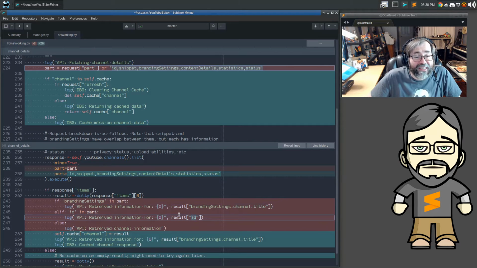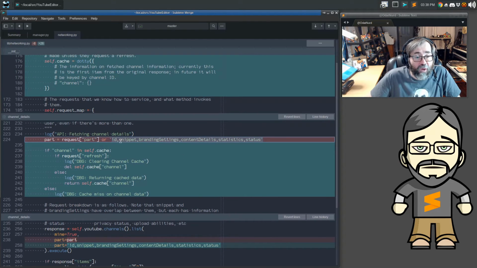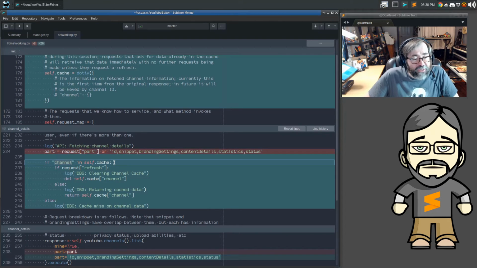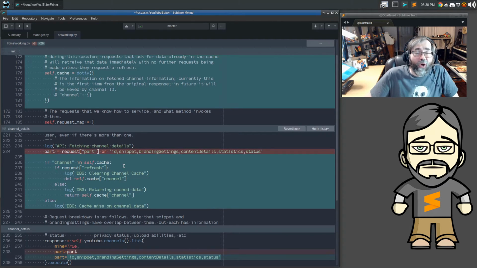So that doesn't need to be there anyway, because now we definitely know that we are asking for those things. Now here's what happens. If there is a key name channel in the cache, then we know something's cached here. So if we were asked to refresh, this is a new thing we can do inside of a request if we want, we just throw the cached data for this key completely out. Otherwise, we immediately return whatever data was stored in the cache in this key, which happens a little bit further down in the file.